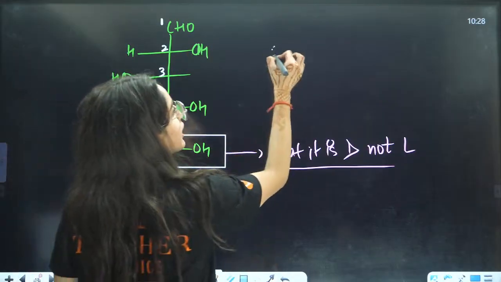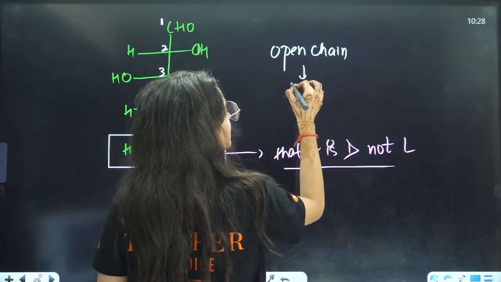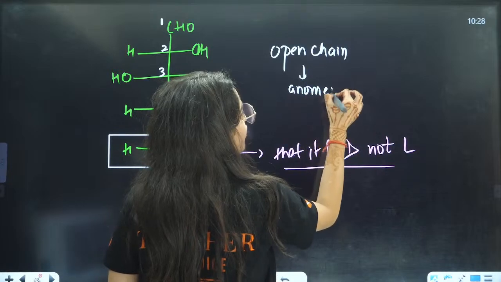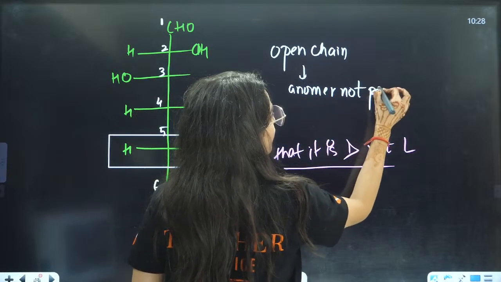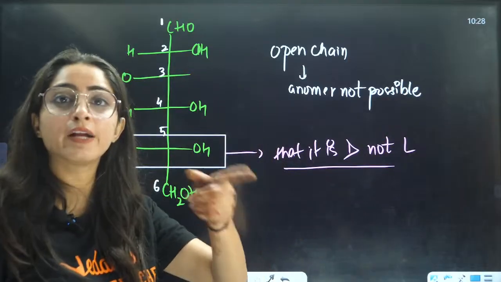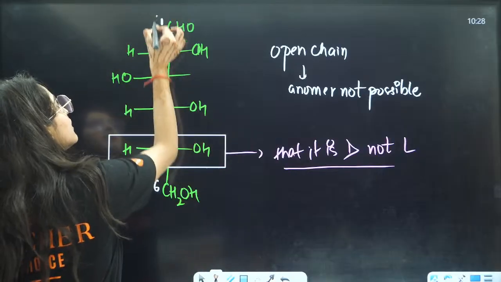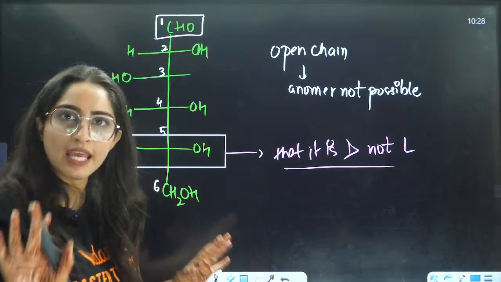So in the open chain, anomers not possible. You can't define alpha and beta glucose for an open chain because in the open chain it is CHO only.